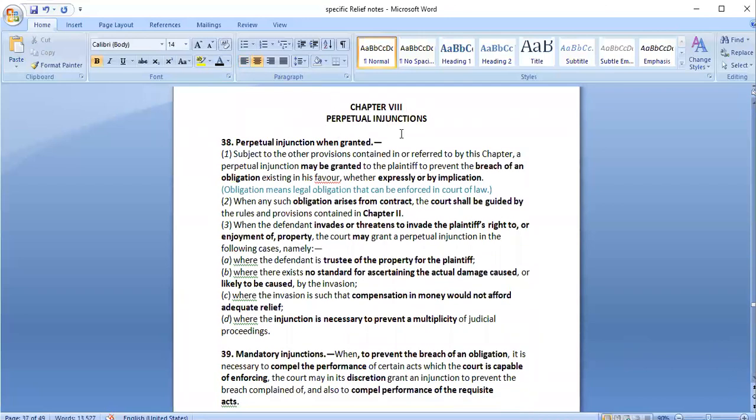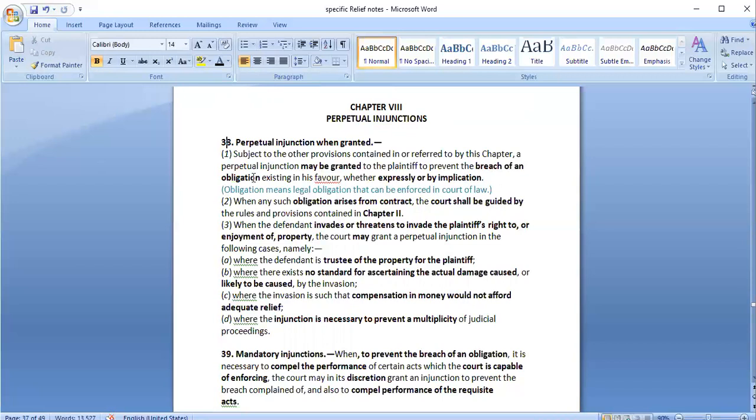Next is chapter 8. It is talking about perpetual injunctions, when it can be granted and other things. It is section 38 that is talking about situations when a perpetual injunction can be granted. Subject to other provisions contained in or referred to in this chapter, a perpetual injunction may be granted to the plaintiff to prevent what? Breach of an obligation existing in his favor, whether expressly or impliedly. So if there is any breach of an obligation existing in favor of the plaintiff and he asks for an injunction, then a perpetual injunction may be granted by the court at its discretion.